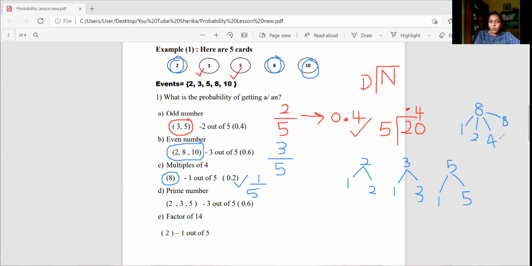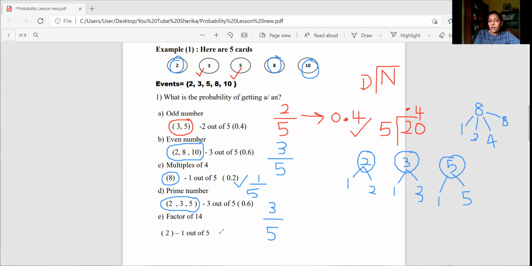So therefore, according to the numbers I have given, 2 is a prime number, 3 is a prime number, and 5 is a prime number. We have 5 numbers, and 3 are prime numbers. So how do we write the probability? We have to write it as 3 out of 5, right? So that is how we do it.